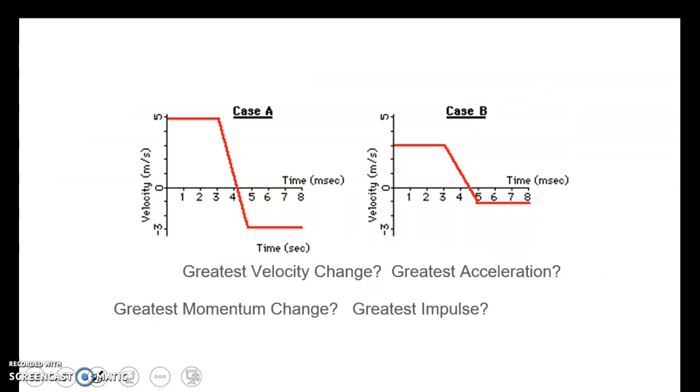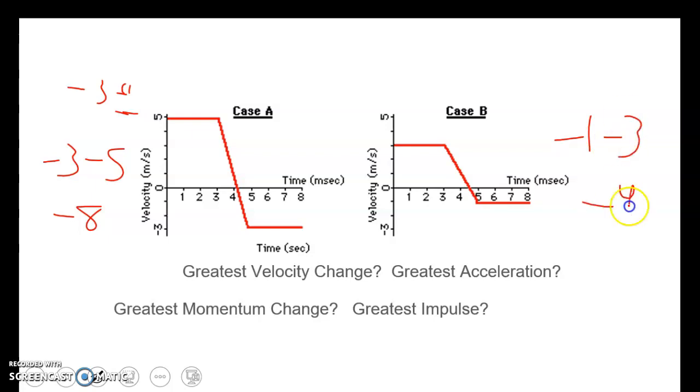Looking at a graph, we're looking at velocity change. In case A, we're going from 5 to negative 3, so negative 3 minus 5 is negative 8. Here we're going to negative 1, so negative 1 minus 3 is negative 4. So the greatest velocity change is case A.